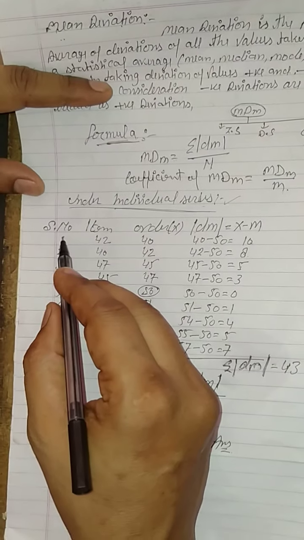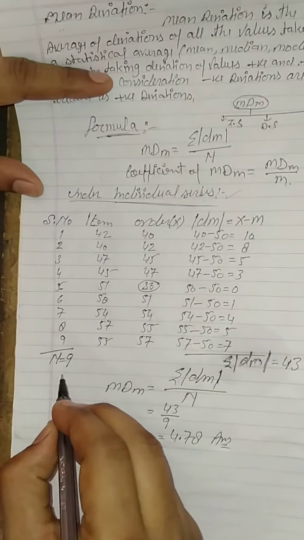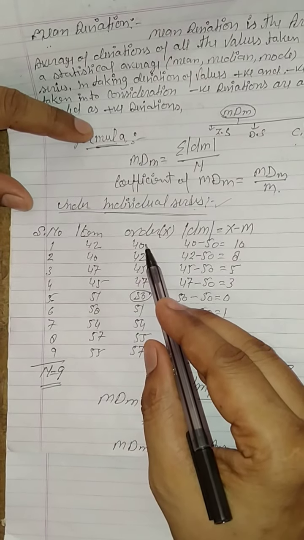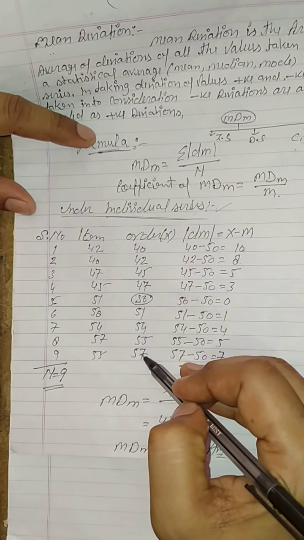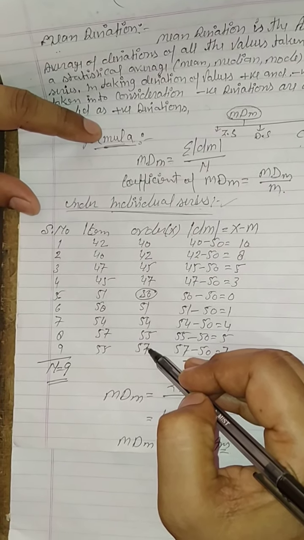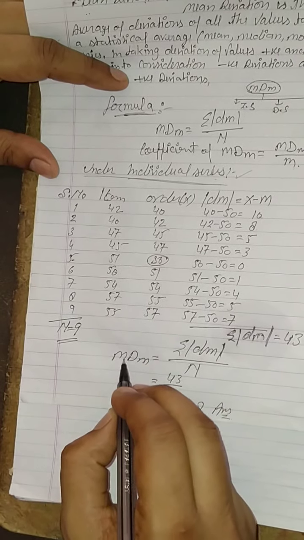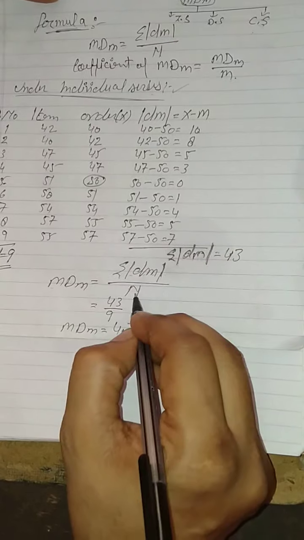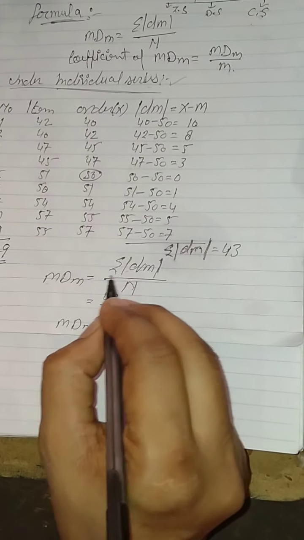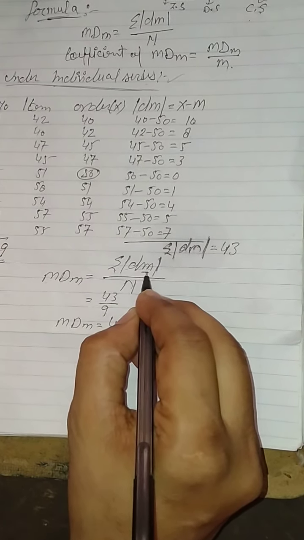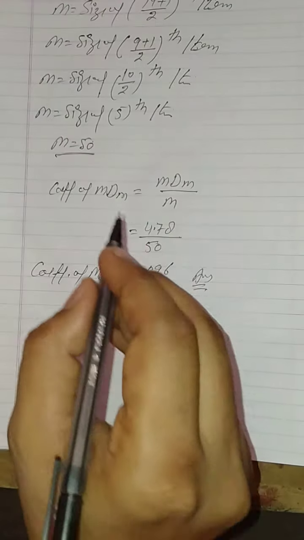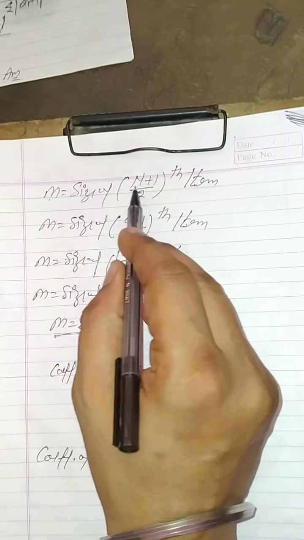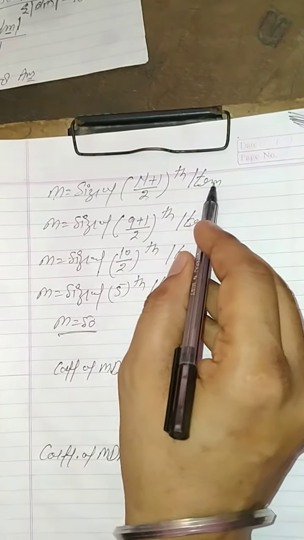First of all, we will give the serial number, that's your total number of item, 9. After that, all items arranged in ascending or descending order. After that, we will apply the formula: mean deviation median is equal to summation d bar dm d bar divided by n. So we have the requirement of median here. So first of all, we will find out median under individual series. The formula of median M is equal to size of n plus 1 divided by 2 item.